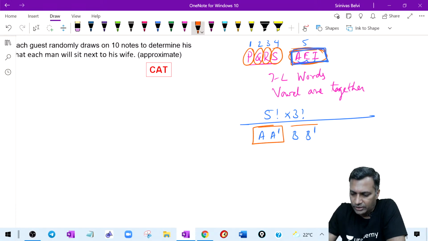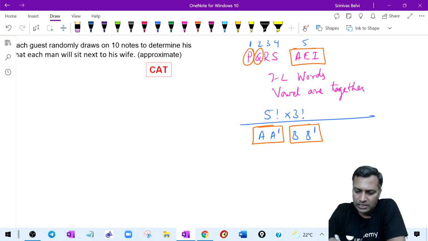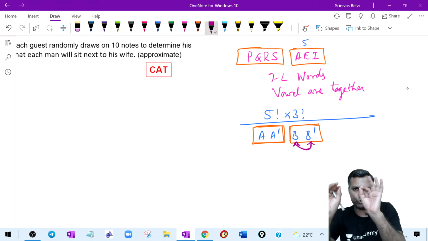Okay, so you are saying I will bind them, as couples have to sit together. Everybody listen. In the earlier question, you said that vowels should be together. What if I had said in the earlier question that consonants also should be together? They would have made it like this. Likewise, I am doing it here. This couple should be together, and this couple should be together. You can move around within yourselves, you can exchange positions, but you should be together.